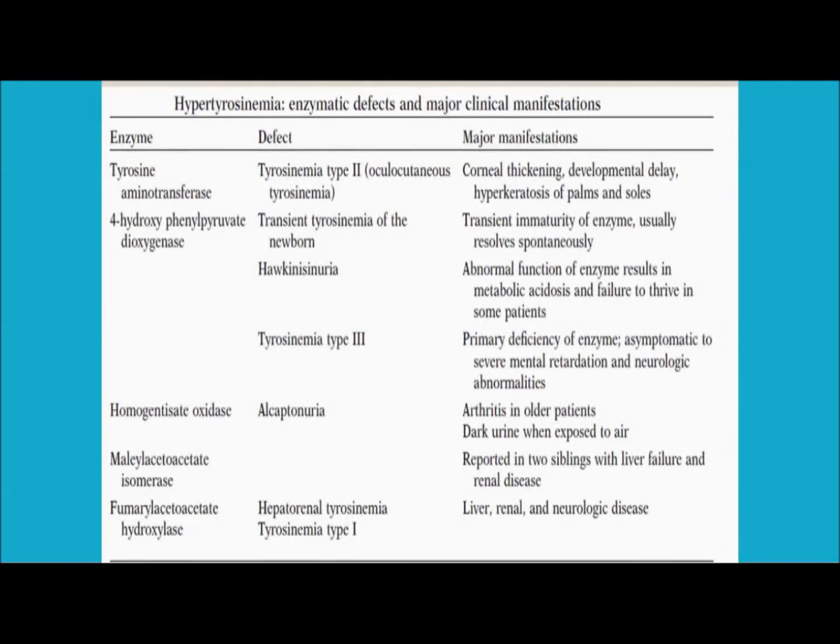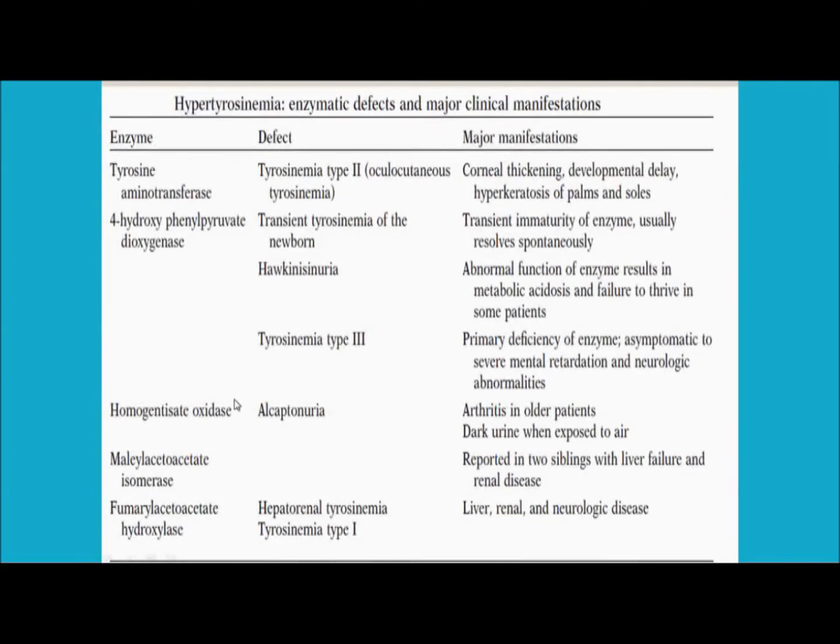You can easily identify the enzyme, the defect, and the major manifestation. So you see tyrosine aminotransferase. If the enzyme is defective, the defect can lead to tyrosinemia type 2, and the major manifestations include corneal thickening, developmental delay, and hyperkeratosis. If you have a problem with the enzyme 4-hydroxyphenylpyruvate dioxygenase, it can lead to transient tyrosinemia of the newborn, which we have already discussed. These are their symptoms. Moreover, it can cause Alkaptonuria. These are their symptoms. It can even cause tyrosinemia type 3.